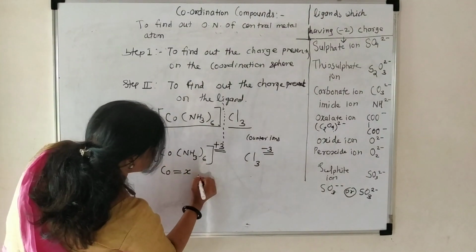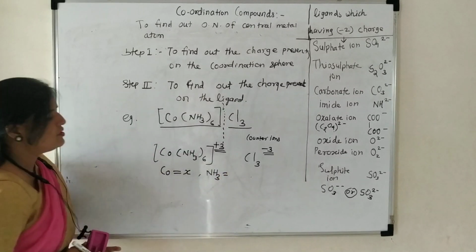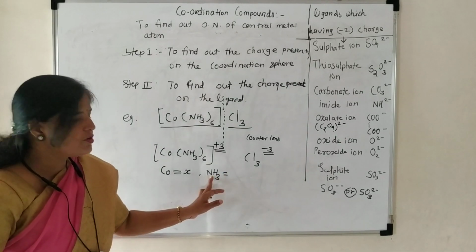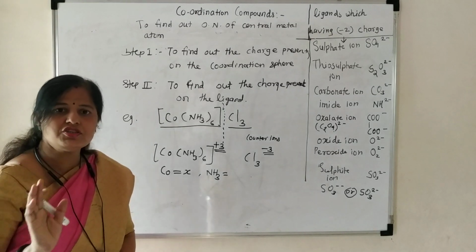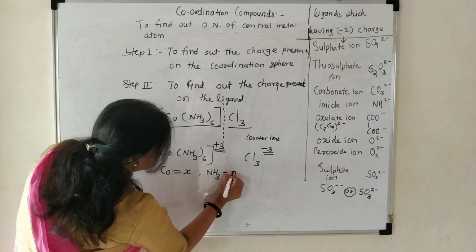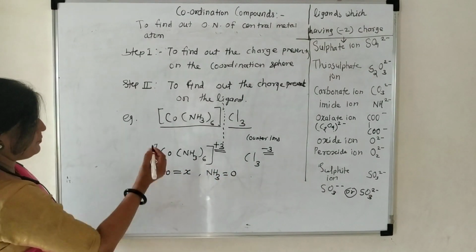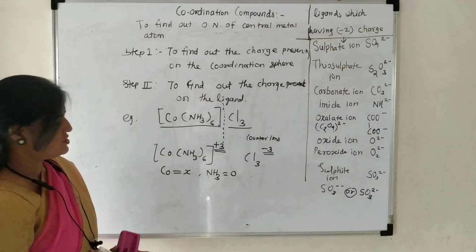Now ammonia, NH3, is a neutral molecule. Ammonia is a neutral ligand, it has no charge, positive or negative. Therefore it will be 0. Okay, then now the algebraic sum of the charges.